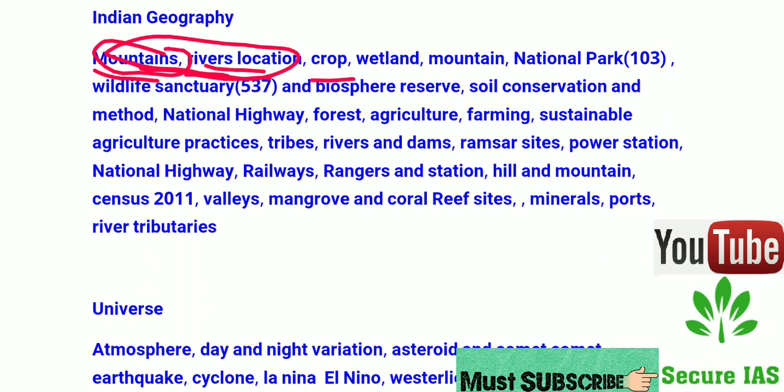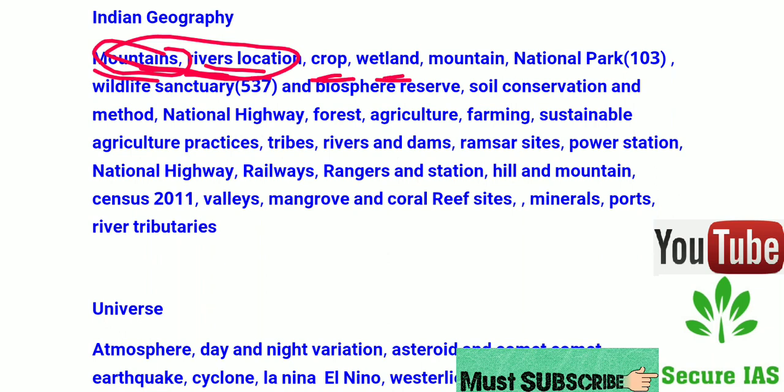Crops, you have to know about crops like food grains like rice, wheat, maize, pulses, millet, etc. and cash crops like cotton, jute, sugarcane, tobacco, oilseed. Plantation crops like tea, coffee, coconut. In which area these crops are found, which type of climate they need, and where they are found in India. These are the things you have to know.